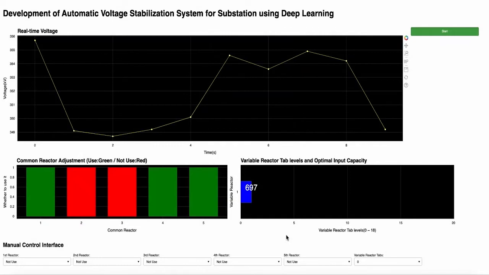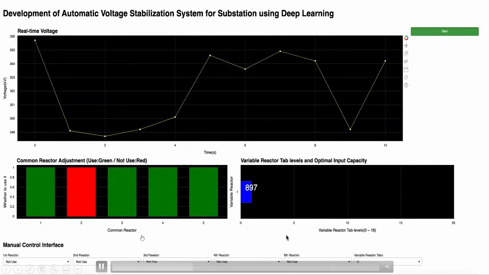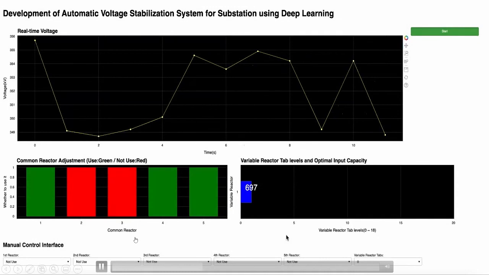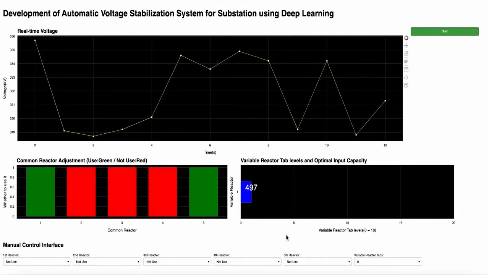In addition, the prediction is performed again for the new voltage, and it can be seen that as the voltage is lowered, an input capacity of about 697 is required, which is less than the previous 897. As such, the algorithm automatically predicts the required input capacity through a given voltage and performs voltage adjustment.